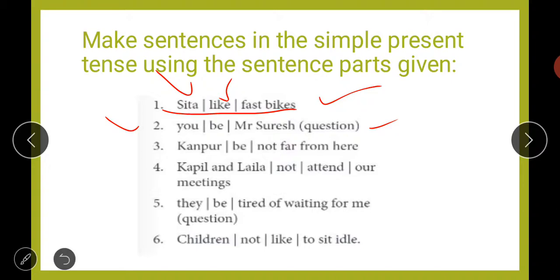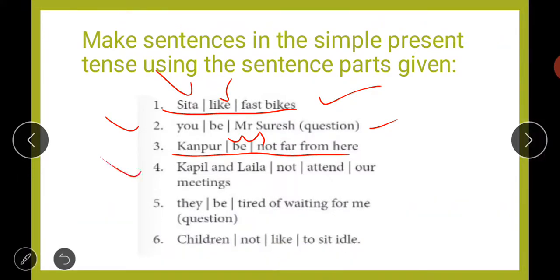Next is Kanpur be not far from here. Again, we have to make a simple present tense sentence from these words. So the sentence will be Kanpur is not far from here. So is will be the word that you have to add here.